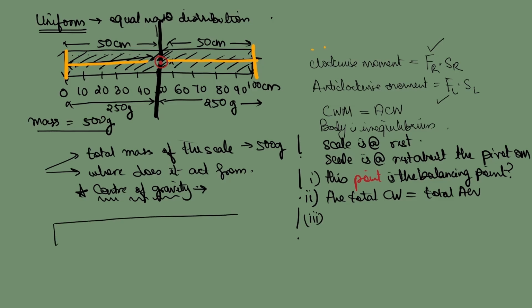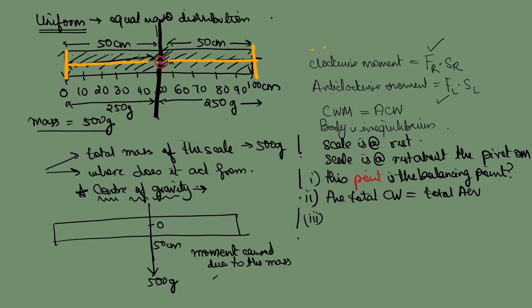So if I have a scale like this, if I balance it at the center at 50 centimeter mark for a 100 centimeter scale, then the center of gravity, from which we say the weight of the body is acting, is also acting from point O and the pivot is also at point O. So whatever be the mass of the body, what will be the moment that is caused due to the mass? Moment caused due to the mass for a body that is balanced at the center.